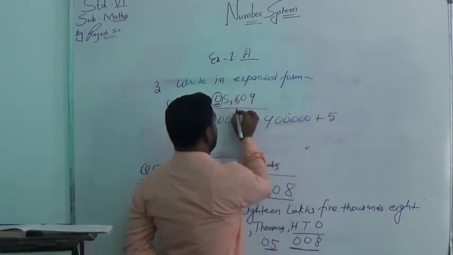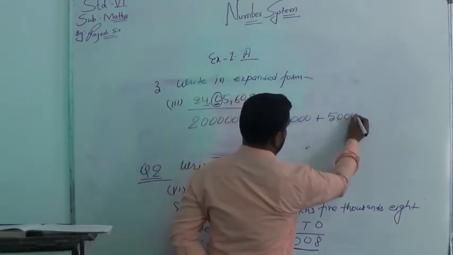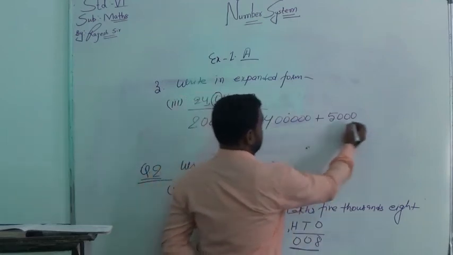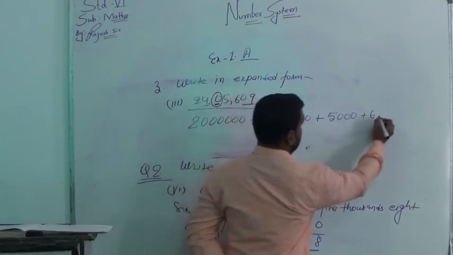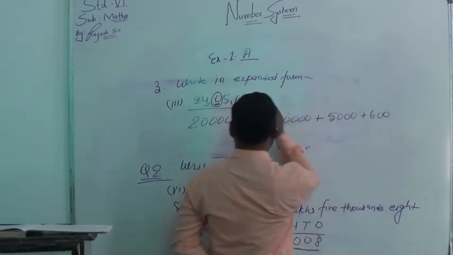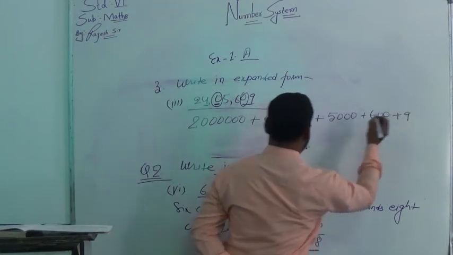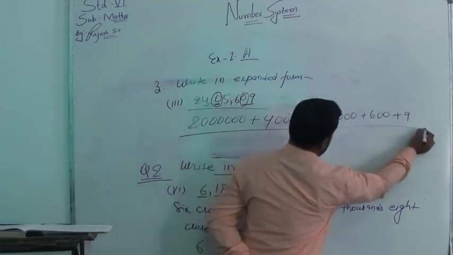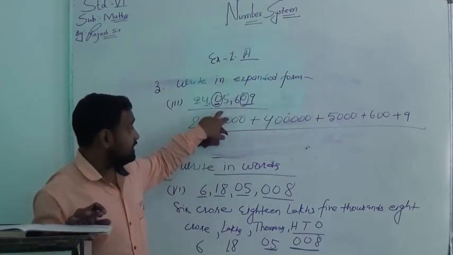Next is 5. After that, how many digits? 1, 2, 3. Okay. Next digit is 6. After 6, there are only 2 digits, 0, 0. And once again, here it is 0. We can leave this. And now we have only 5. In this way, you can write all the numbers in expanded form.